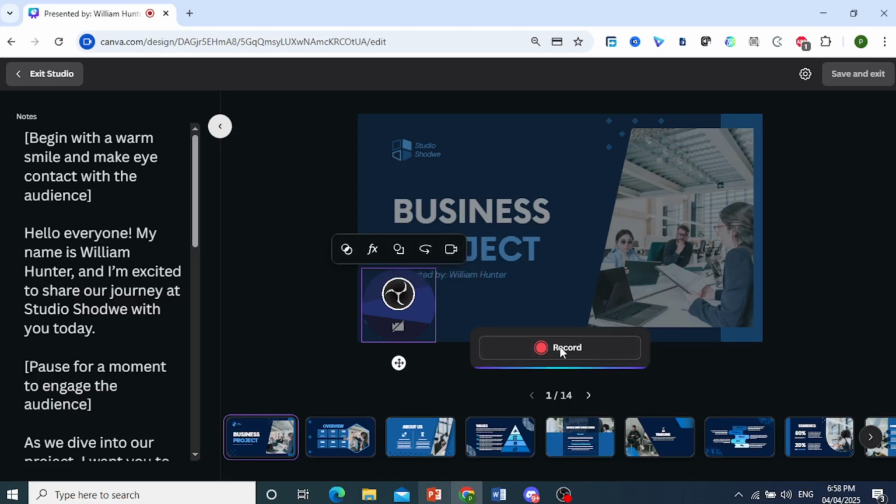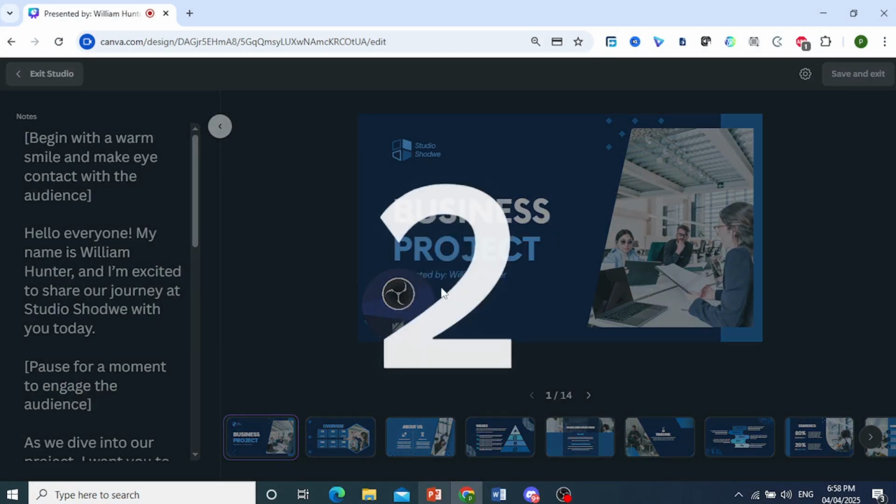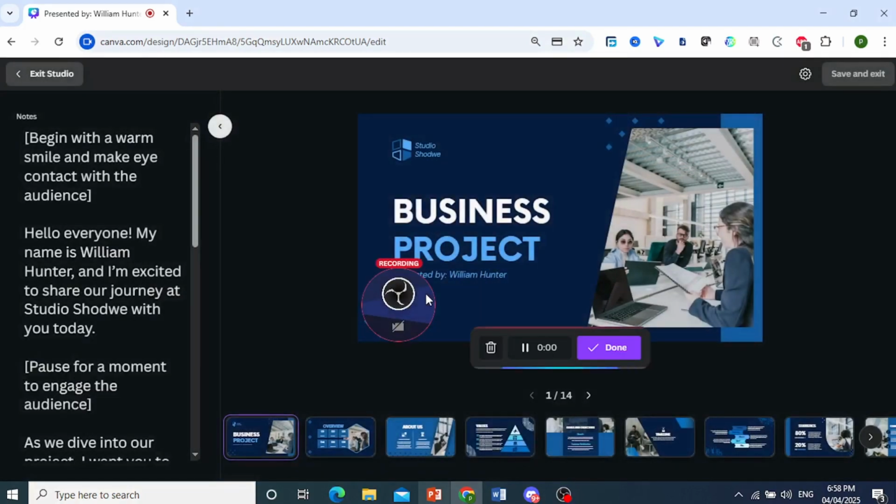And when you're ready, guys, just go ahead and click on record. As you can see, it is picking up my audio. So when I stop talking, the blue light will go off. And now when I start talking, it's there. So you just click on record. Okay. And it will do a countdown and it will start recording.